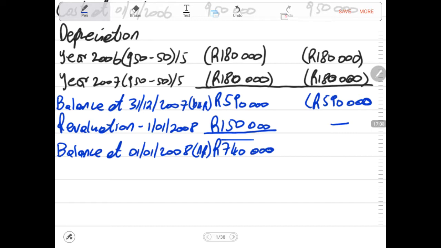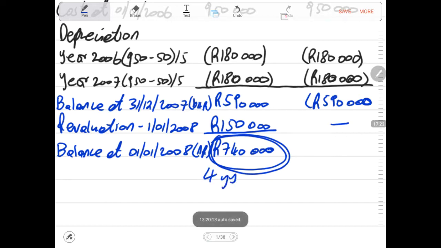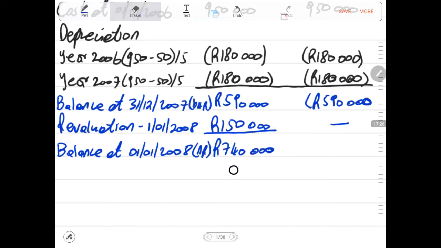Now we have our carrying amount that must be used. Remember now that our asset, which is our specialized equipment, its actual value is 740,000. The remaining useful life is 4 years. But under historic, we keep the historic depreciation at 180,000 rands.